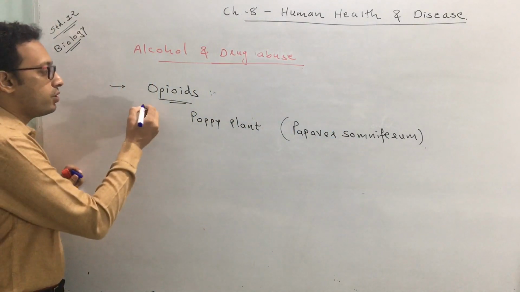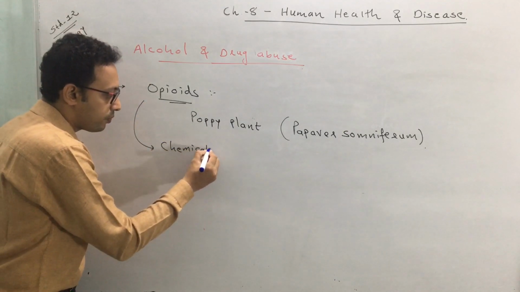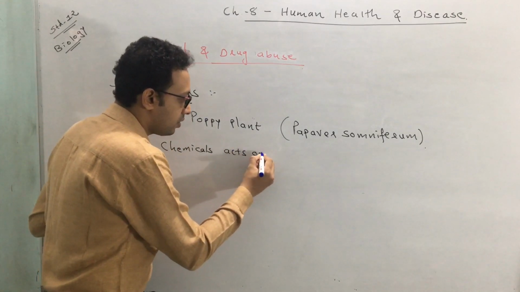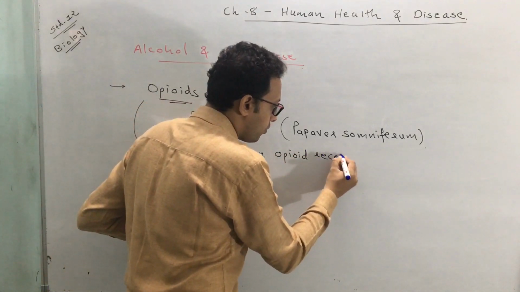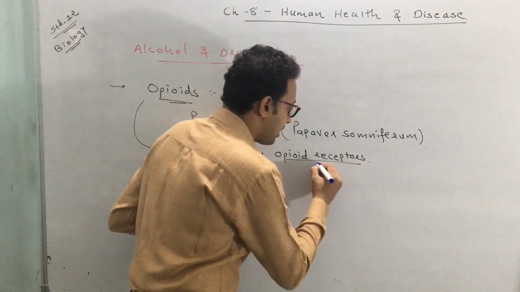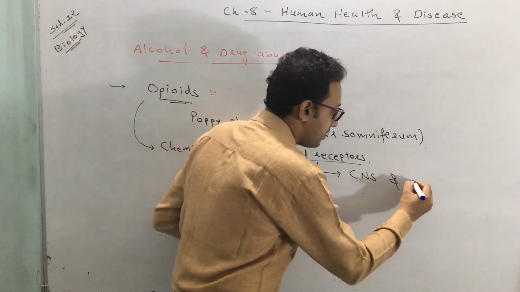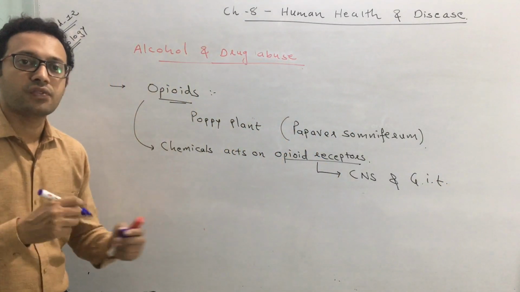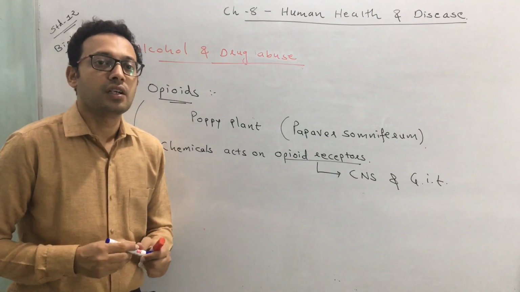So what are called opioids? Opioids are chemicals that act on opioid receptors. These opioid receptors are present in the central nervous system and gastrointestinal tract of human beings. Where are they found? They are found in the central nervous system and the gastrointestinal tract of a human being.